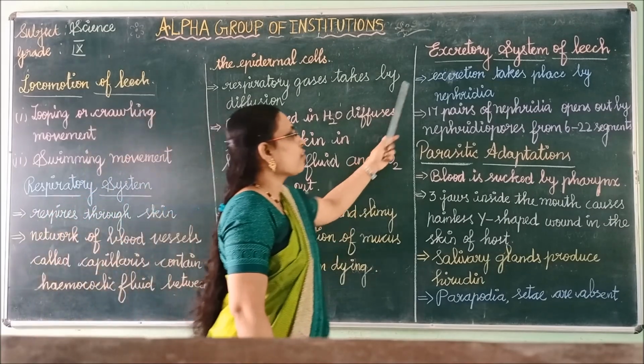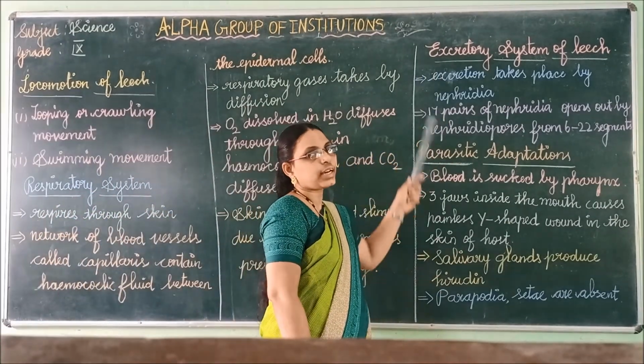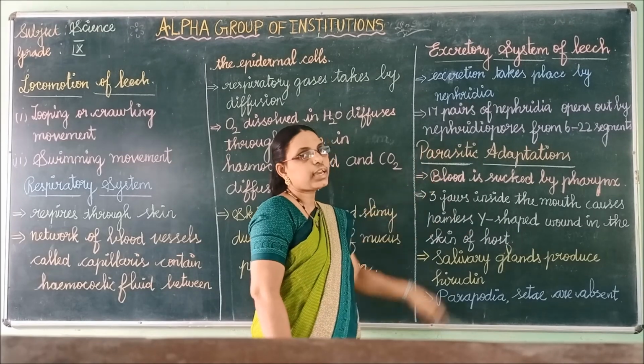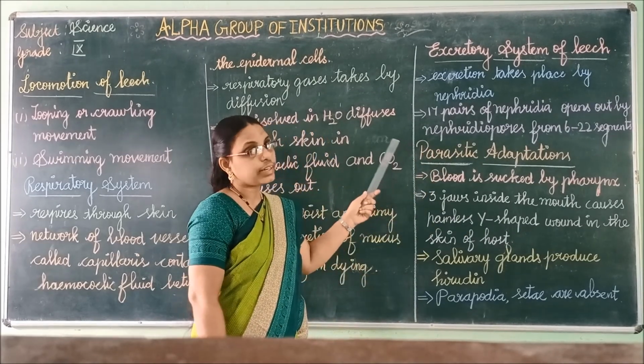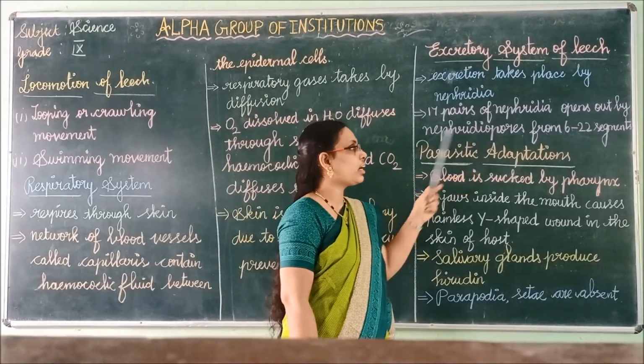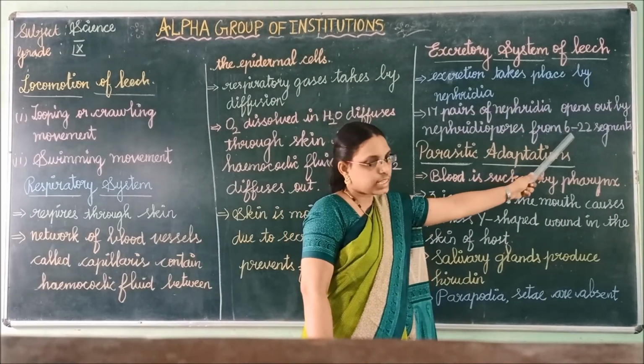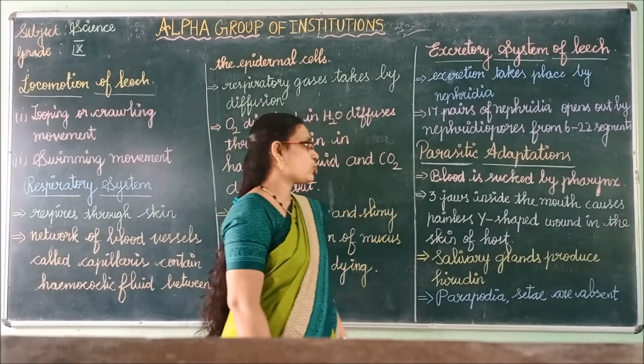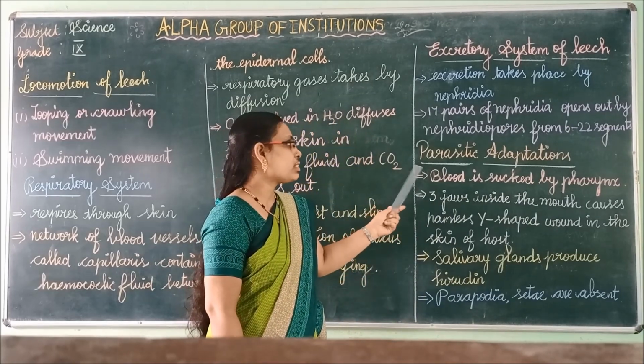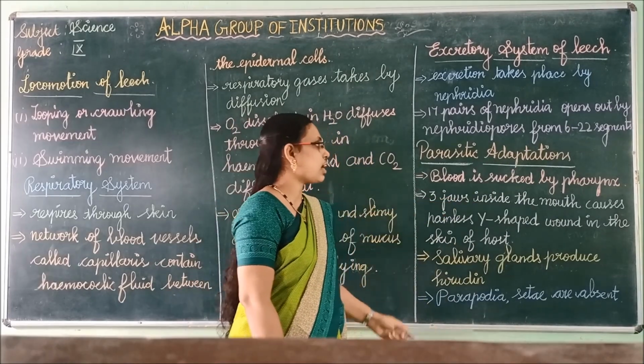Then after that, we will see the excretory system. Here the leech excretion takes place by nephridia. There are 17 pairs of nephridia present, opening by nephridiopores in the 6th to 22nd segments in the leech. Okay. Next we will see the parasitic adaptations.